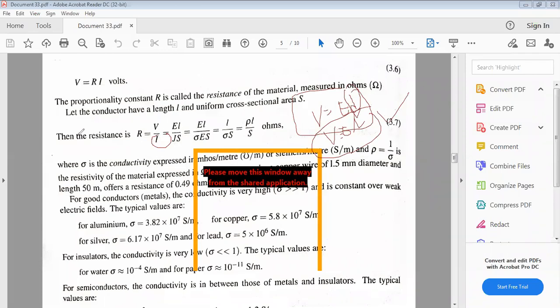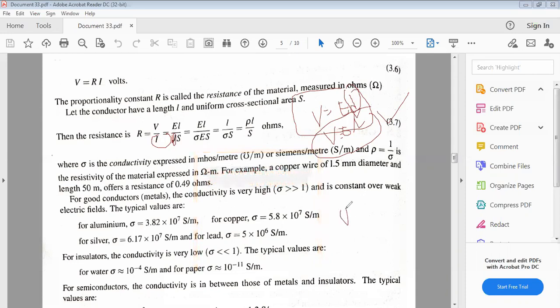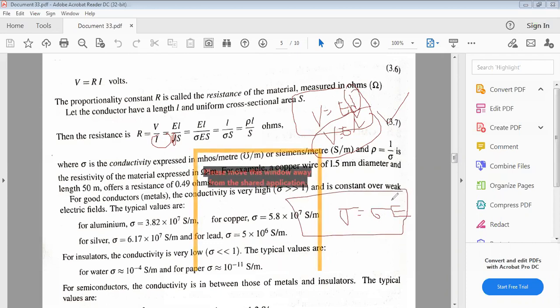From the above relations, resistance R equals V by I, equals E into L by J into S. What is meant by J? The conduction current density, right? J equals sigma E. This is also Ohm's law, where J is the conduction current density, sigma is the conductivity, and E is the applied electric field.